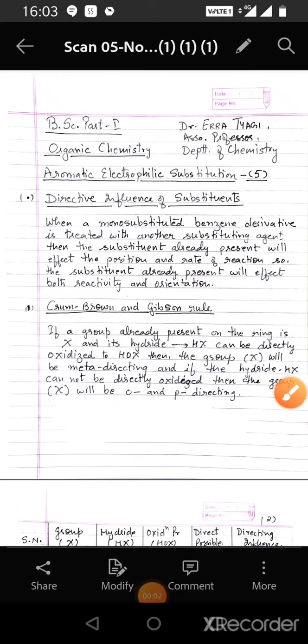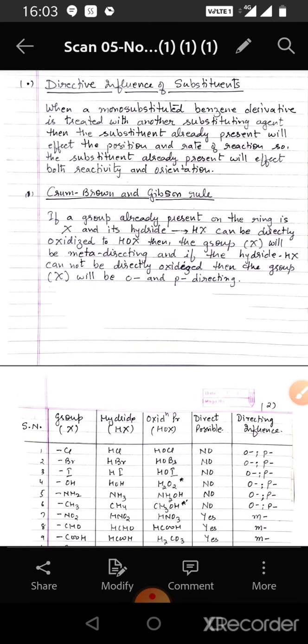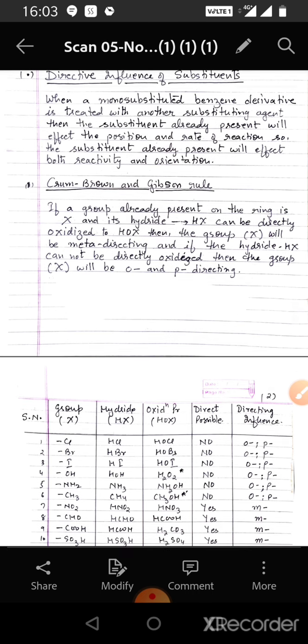In continuation of the last videos on aromatic electrophilic substitution of BSc Part 1 Organic Chemistry, the topic we are going to take up in this video is directive influence of substituents. When a monosubstituted benzene derivative is treated with another substituting agent, then the substituent already present will affect the position and the rate of the reaction. Hence, we can say that the substituent already present affects both reactivity and orientation.